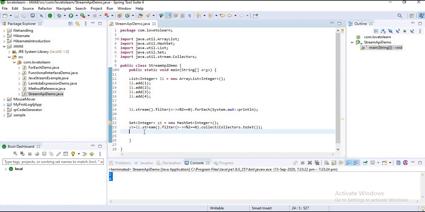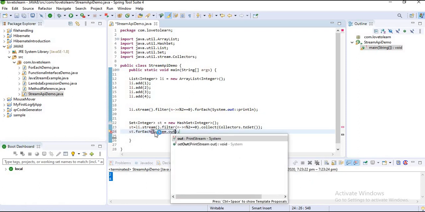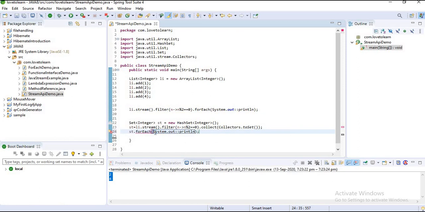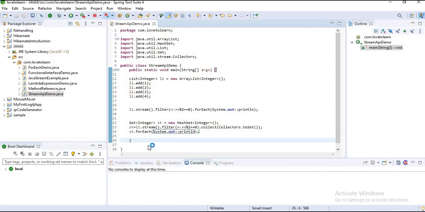How do I know whether the elements were added from the list to the set or not? I use a forEach loop for that. Let's run the application.